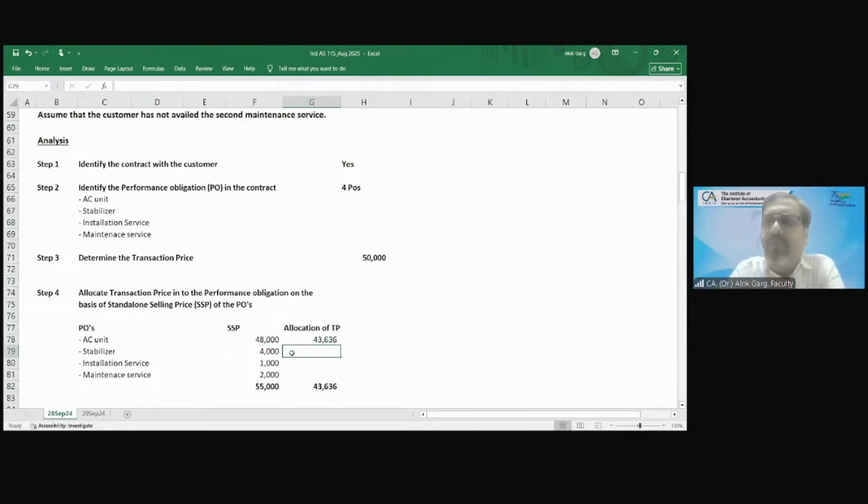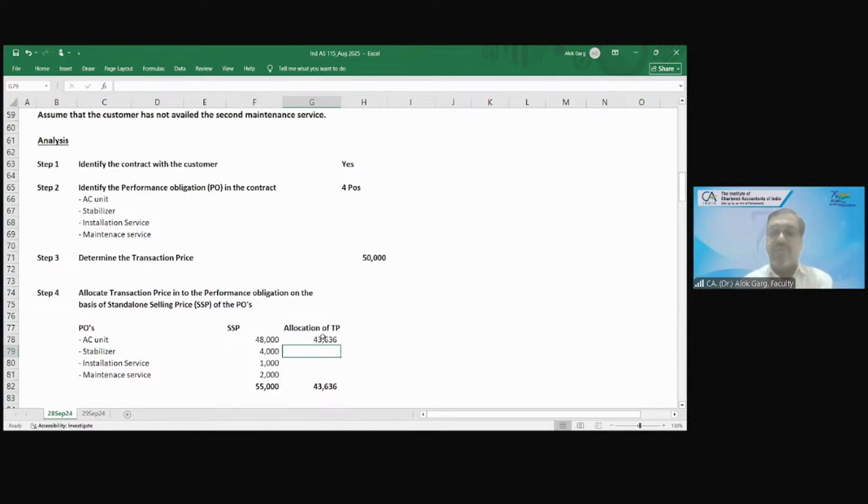You can say one more thing. For overall 55,000, my transaction price is 50,000. What does that mean? A 5,000 discount was given. Yes or no? By having this package, the customer got a discount of 5,000 rupees, right?